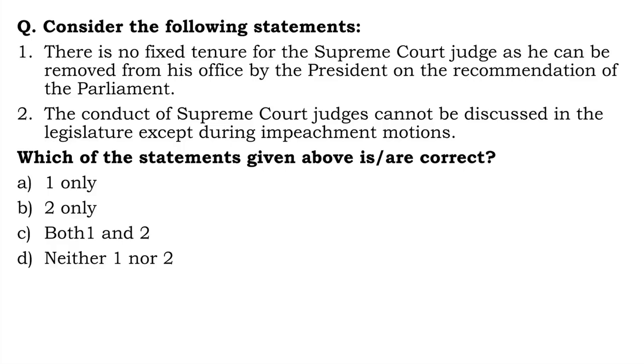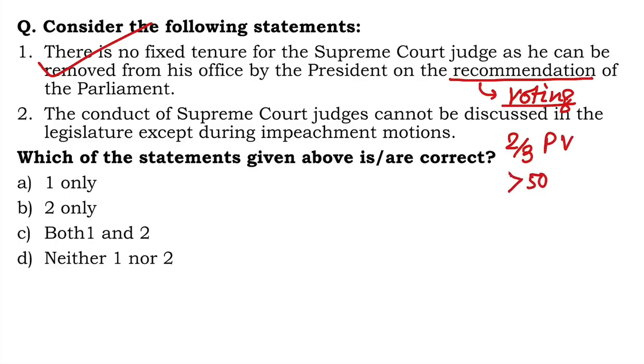Consider the following statements. There is no fixed tenure for Supreme Court judge, as he can be removed from his office by the President on the recommendation of the Parliament at any point of time. Yes, this is absolutely correct. Recommendation of Parliament here means what? It here means by a process of voting. What kind of voting? A special majority, which is 2/3 present and voting, or more than 50% of the total membership of the House, whichever is, of course, more.